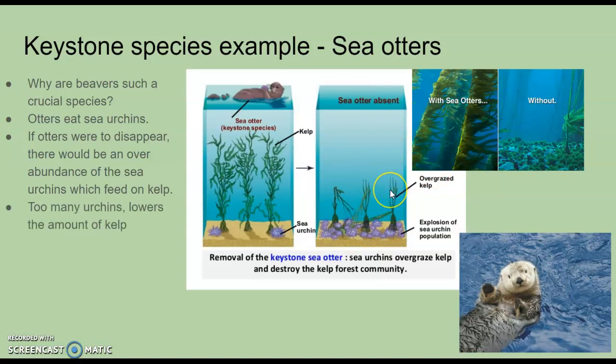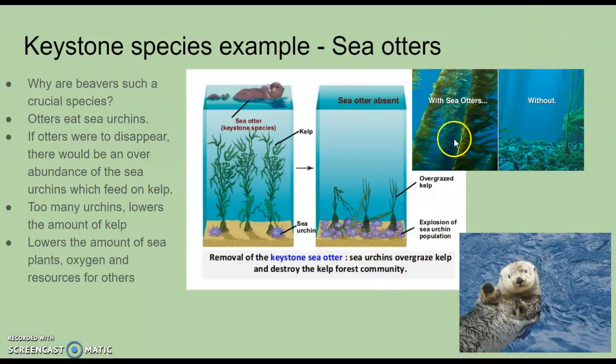If all that kelp is gone, then the aquatic ecosystem wouldn't have as much oxygen, and wouldn't have as much food and resources for other fish and critters in the sea. So this is just an example of an ecosystem with sea otters and one without, and you can clearly see how this one species is affecting all of these other things.